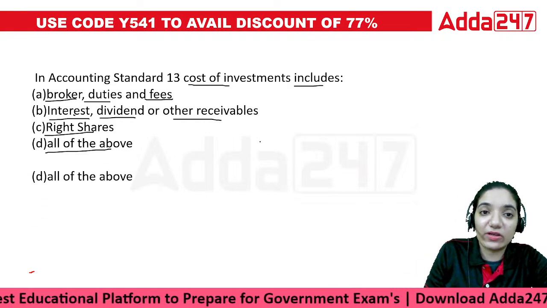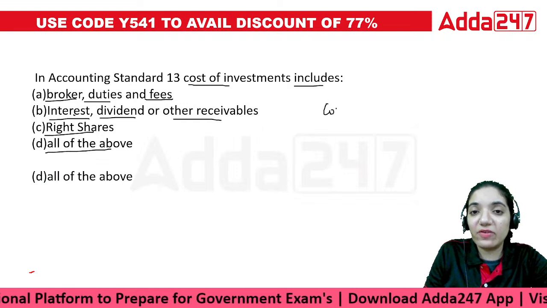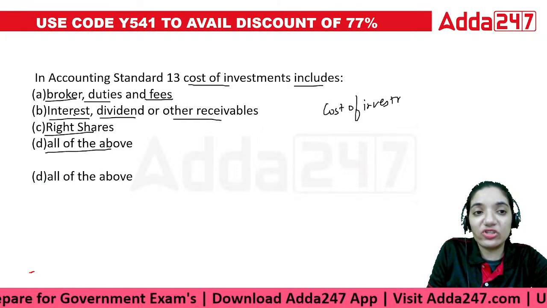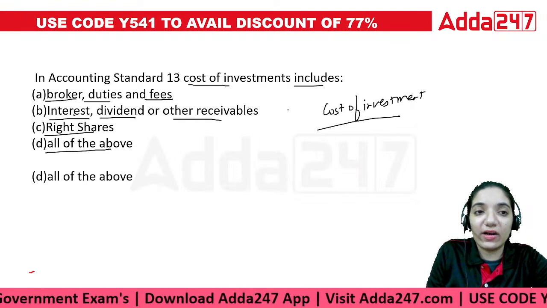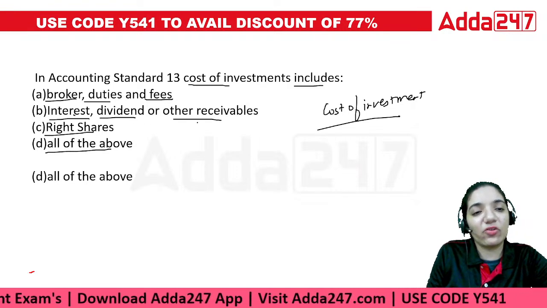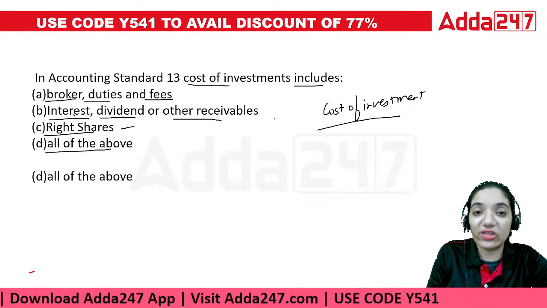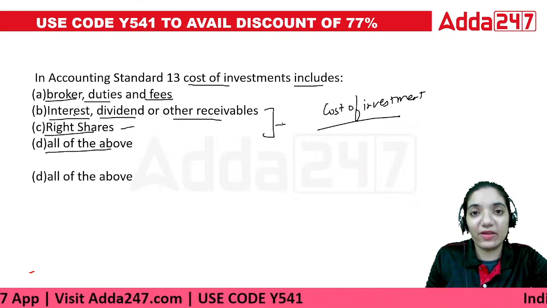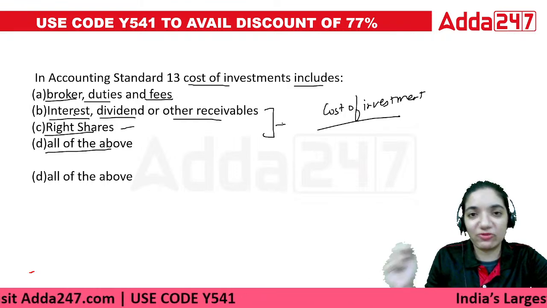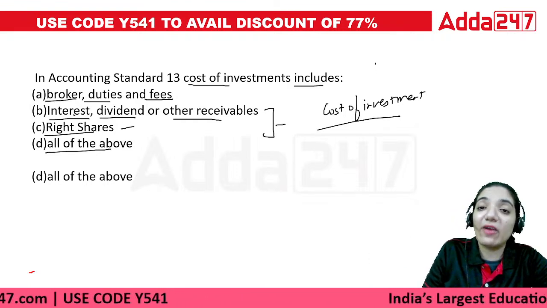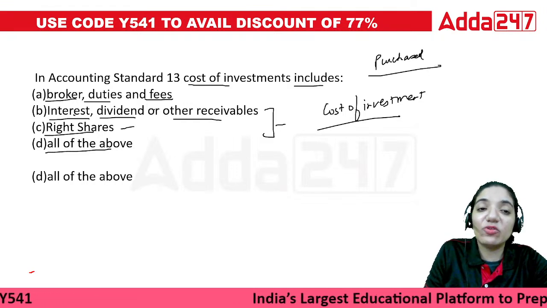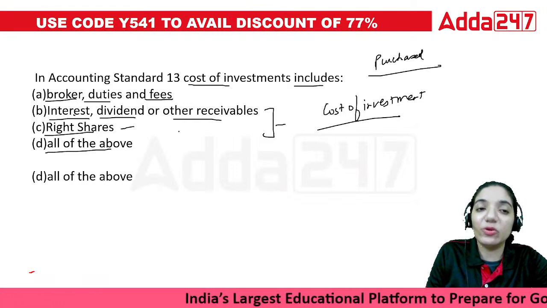When we talk about cost of investments, whenever we purchase an investment, if there is anything that is due, for example the interest, dividend, or any other receivables or right shares, then we will be making the payment for these things before time to the person from whom we have purchased these investments, because he knows that this amount would be due soon.